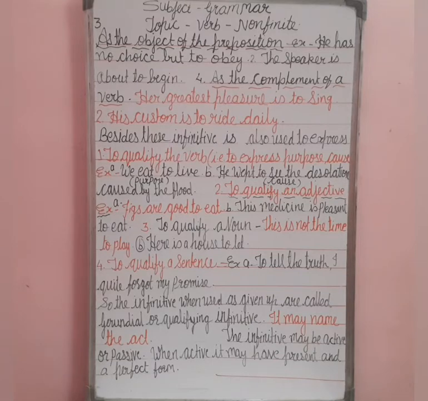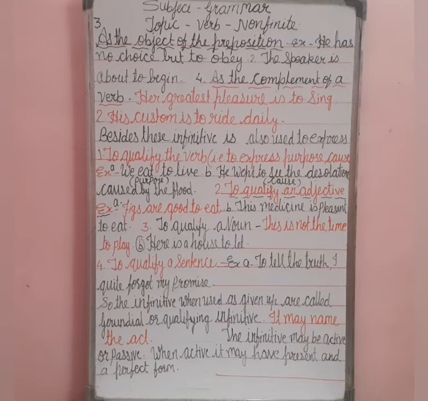Now the fourth use is as the complement of a verb. For example, her greatest pleasure is to sing. Her greatest pleasure. To complete this sentence we need some more words, that is it is to sing. Next example is his custom is to ride daily.